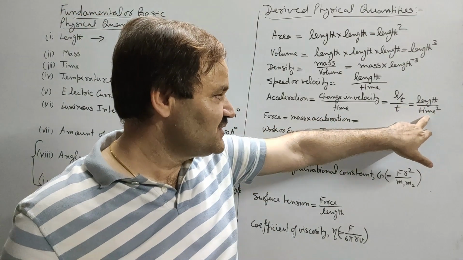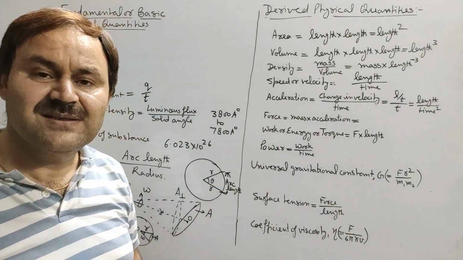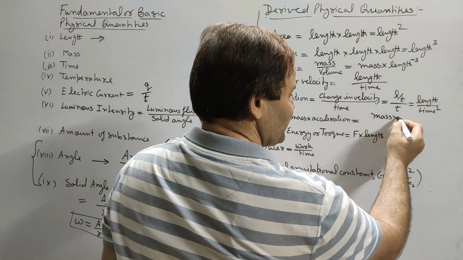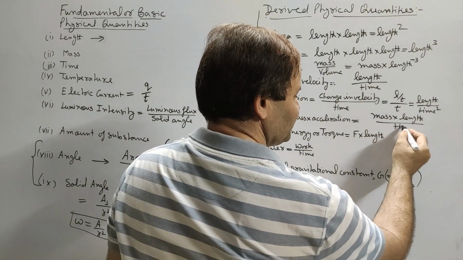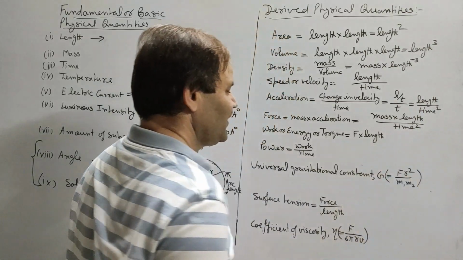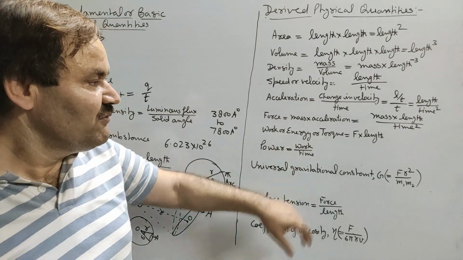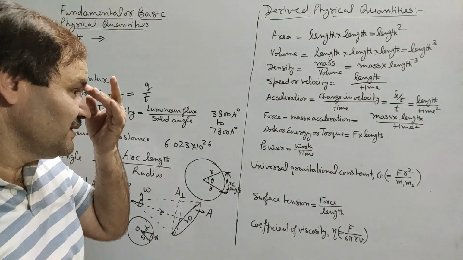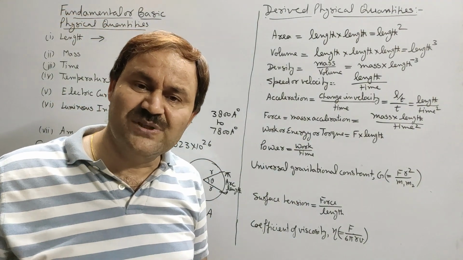In the same way, force is equal to mass into acceleration. Acceleration is length upon time square. So if we multiply it by mass, we will get force. So force is mass into length upon time square. Now next is work or energy or torque. Work or energy or torque will be force into length, because work is force into displacement.